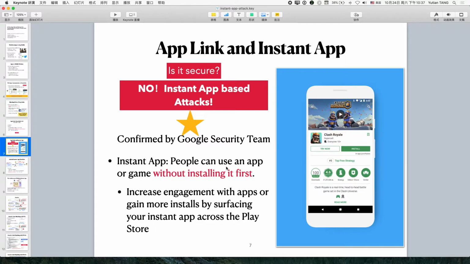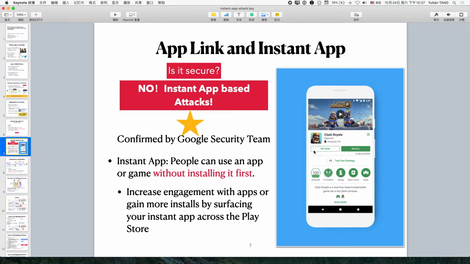Actually, we found that by leveraging a new type of app called instant app, we can launch attacks. An instant app is a new type of app that people can use without installing it first. For example, in this game, we just click the try now button.